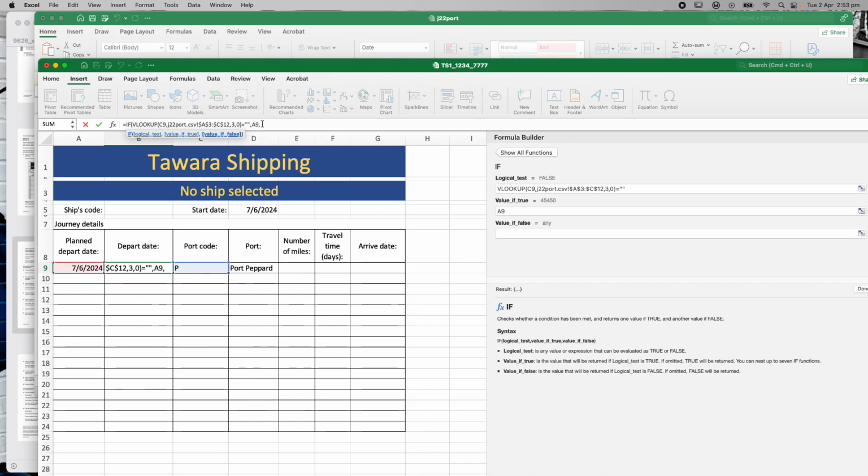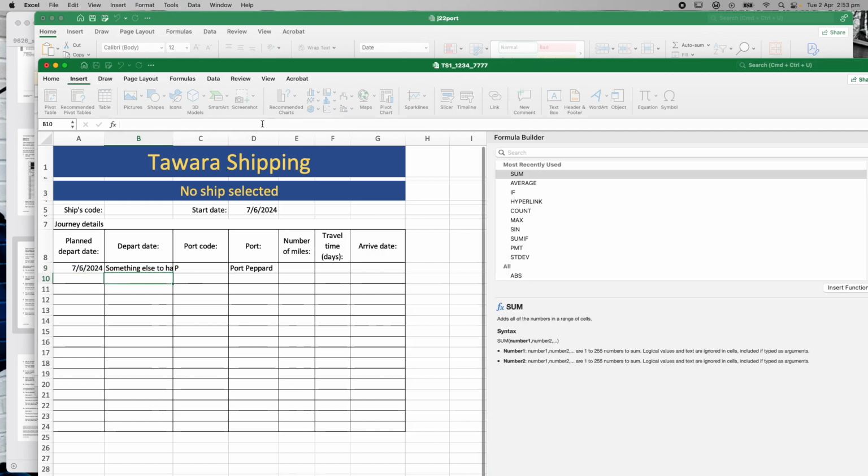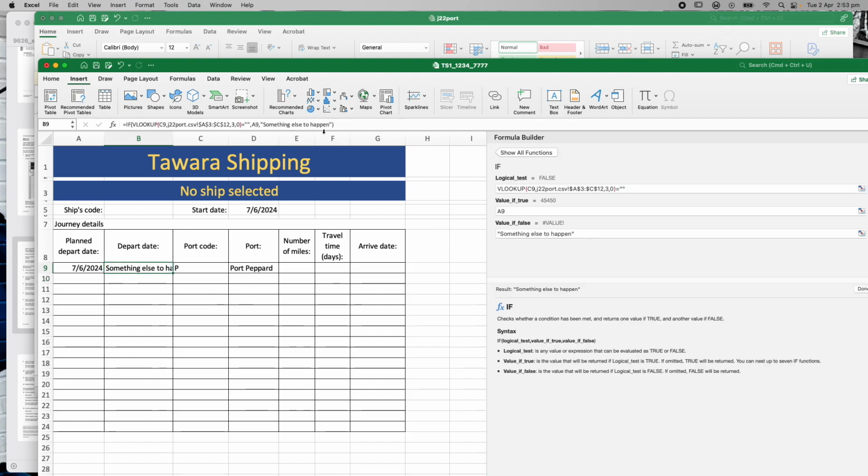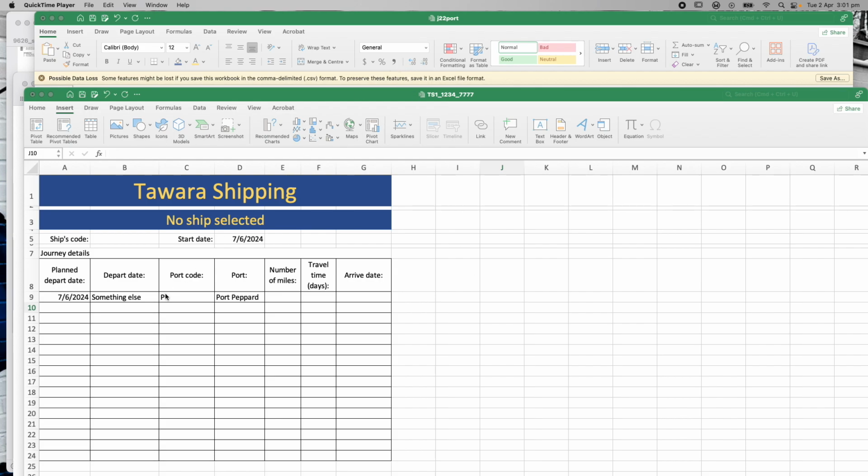But what happens if it does have a word in there? I want something else to happen. Okay, so I'm just going to put in the words "something else to happen" as a test. And then I'm going to close that if statement and I'm going to hit enter. Now, in fact, let's make it just "something else", not "something else to happen", because it's too long and I can't read it. So let's put something else. Right, so we need to do something else in here. So if I click on something else here, I need to think about what else I want to do here.